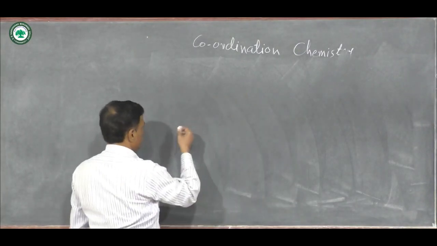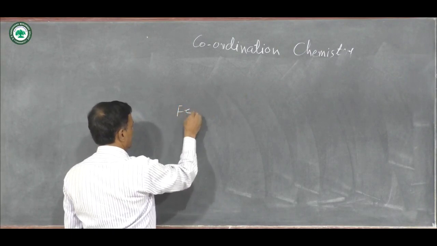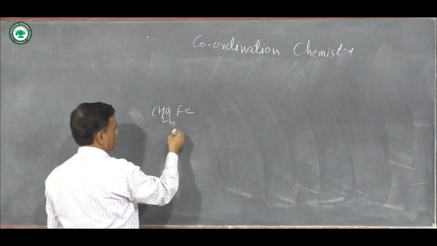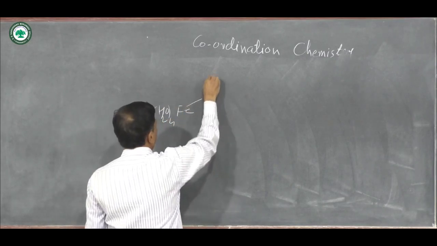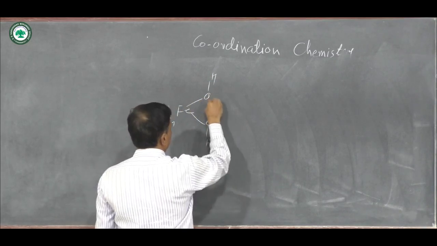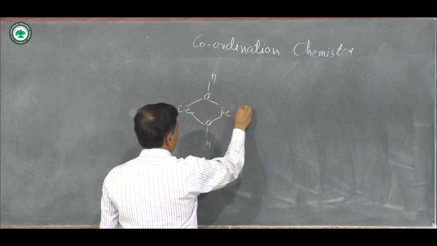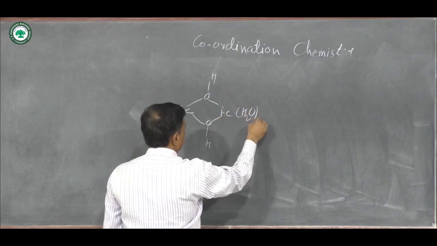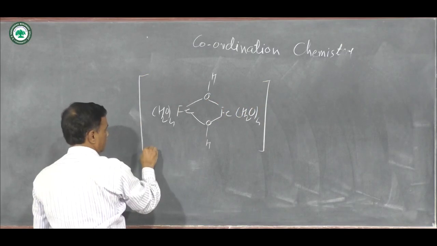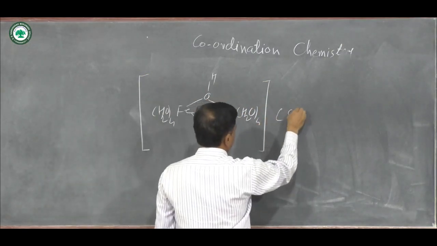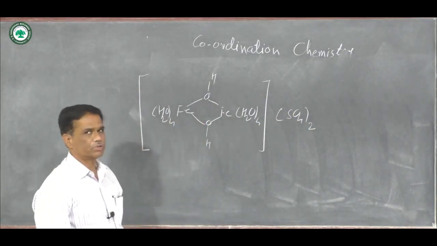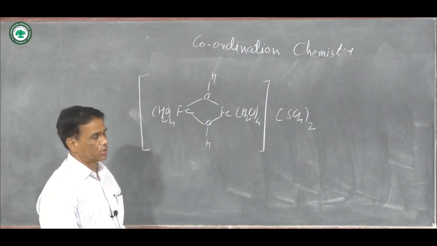Example: suppose there is a formation of [Fe(H2O)4(OH)2Fe(H2O)4] here, with Fe, then H2O four times, here OH, here OH, here Fe, then H2O four times, and outside the square bracket SO4 twice.